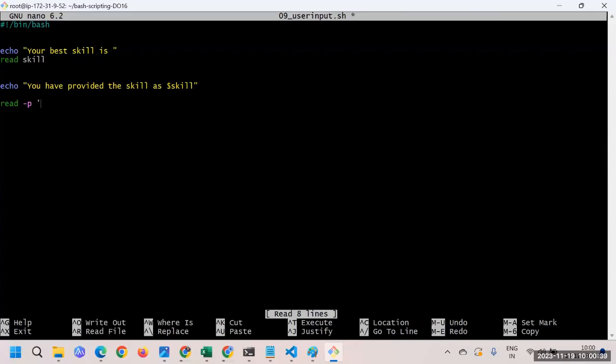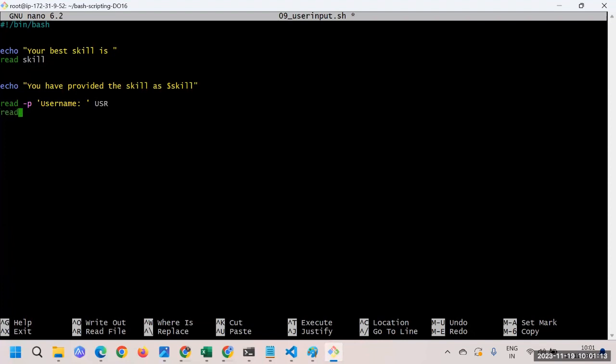So here you can type "username", and to make it look a little better, you'll keep one space here, and after that you can type your variable name. Like here with read, you say in which variable you would like to store that value, so maybe usr. So this is the variable name that you are passing.